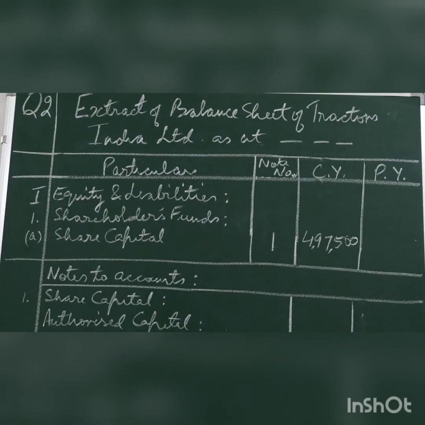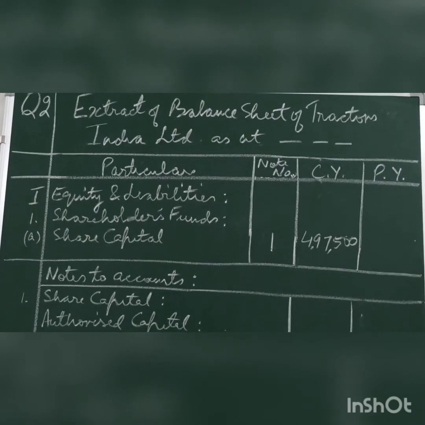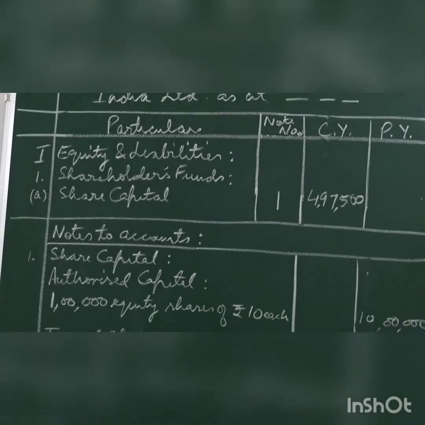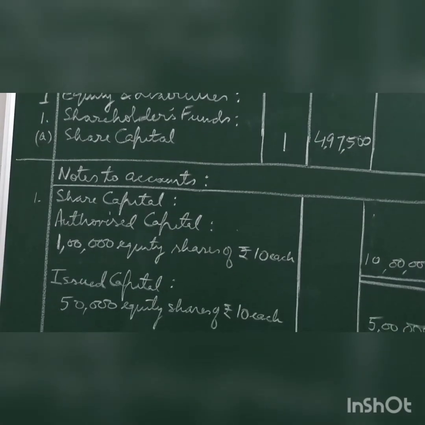Roman number 1, equity and liabilities. Number 1, first head, shareholders funds. Small a, share capital is called a subhead. Note number 1. And after doing the notes to accounts, you will get the answer 4,97,500. So let's see how we got this. Next line, after closing the balance sheet, no totaling has to be done.